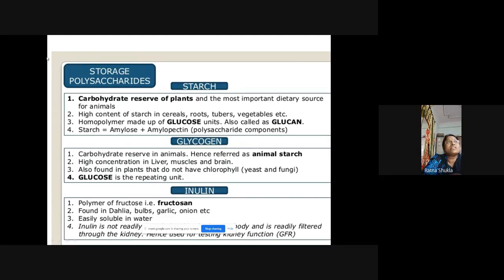Now this starch is the carbohydrate reserve of plants, okay? Generally starch is present in plants; in animals, starch is not present. It is the carbohydrate reserve in the plant, and it is the most important dietary source for the animal. So starch is an important dietary source obtained from the plant, and it is present in high percentage in cereals, roots, tubers and vegetables. These are the important sources of starch.